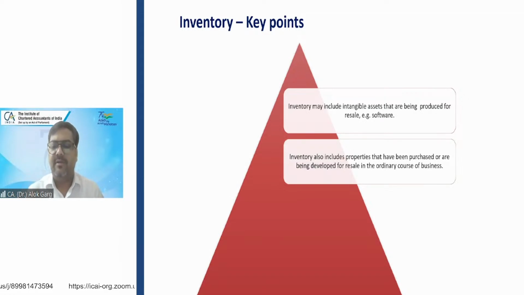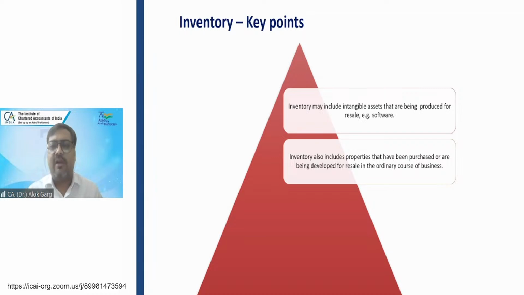ABC Limited is in the manufacturing of cars, right? And ABC Limited has 5 cars which are there in the stockyard. The cost of the cars is 5 lakh rupees. And due to COVID or some other circumstances, the demand for the car has gone down, and the net realizable value of the car becomes 4 lakh rupees.